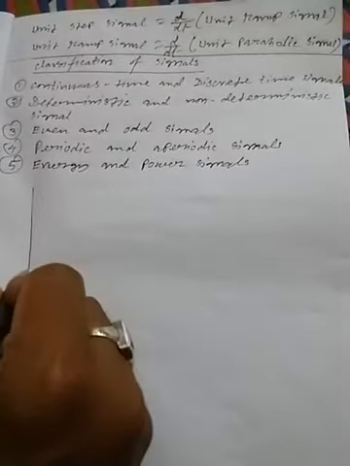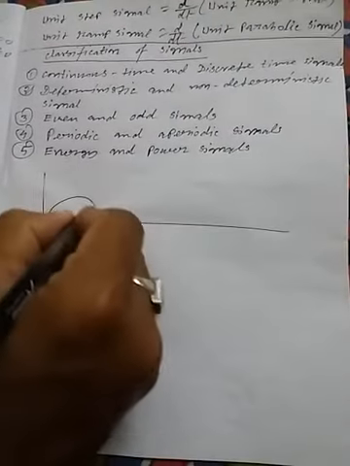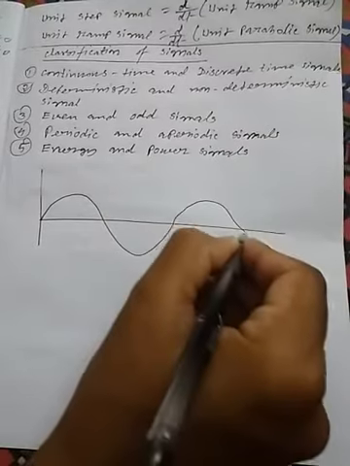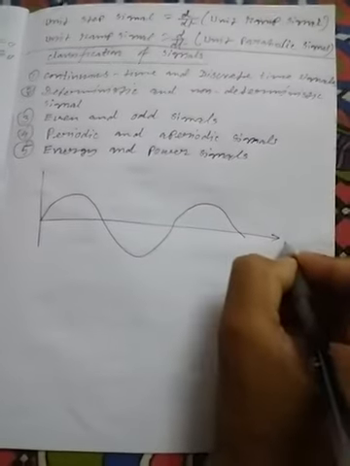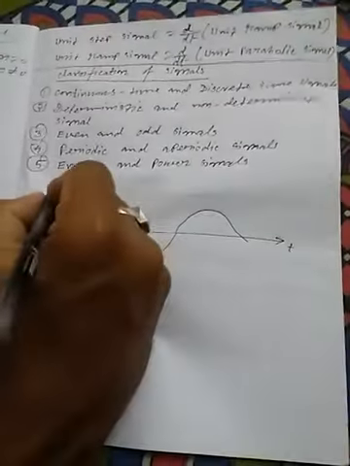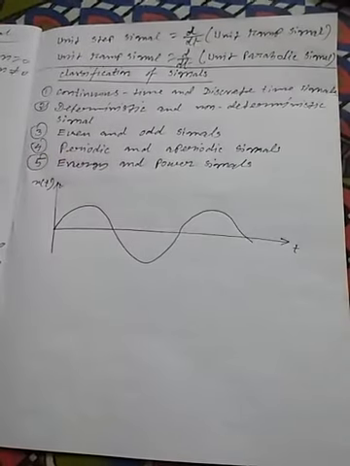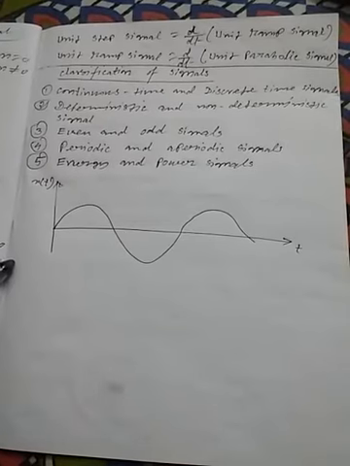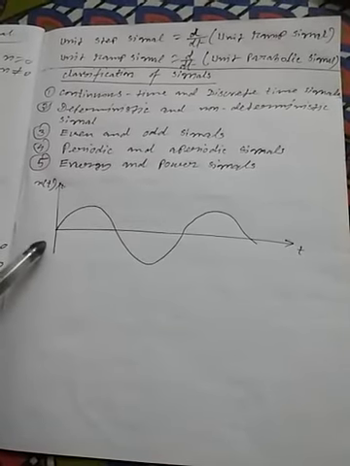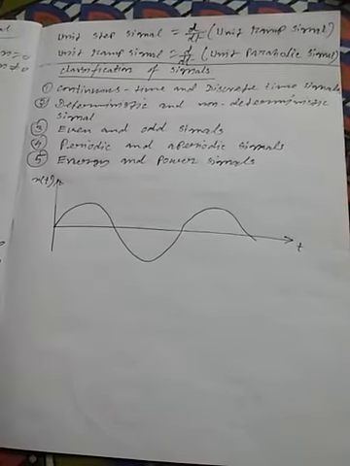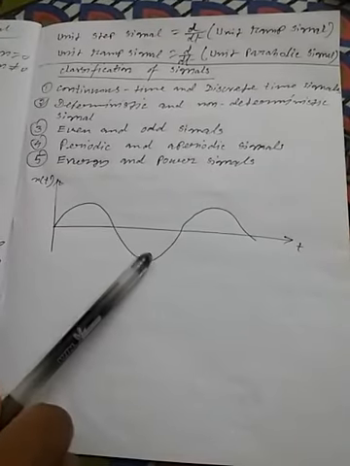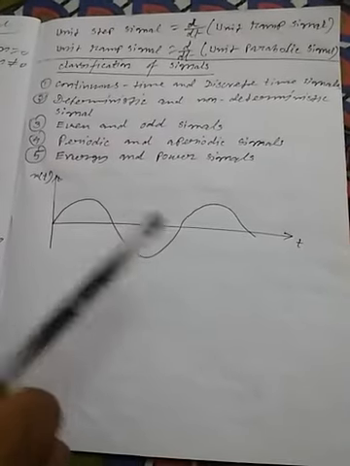See, for a deterministic signal, if we take a sinusoidal wave, suppose this is the sinusoidal signal, along the x-axis there is time, and the signal is represented by x of t. Here we know there is no uncertainty because it has a particular waveform and it repeats after a finite time interval.